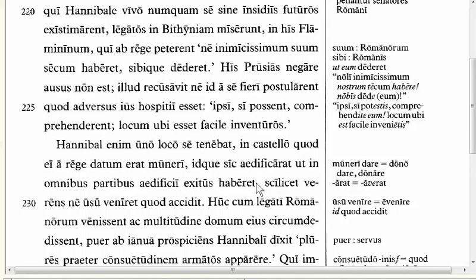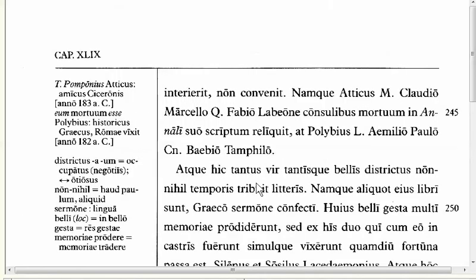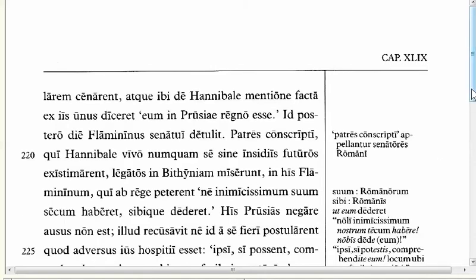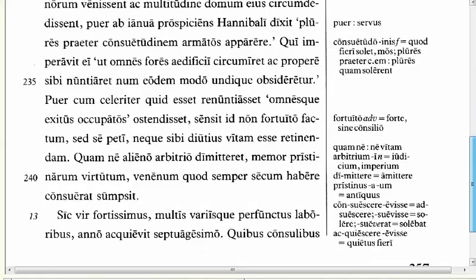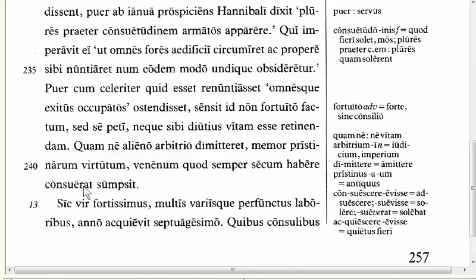The last new feature is on line 241. I went too far. And so in line 241 we have consuerat, and we are going to start this sentence with quam ne alieno. So what we have here is lest he hand over, and quam is referring back to vitam, his life.